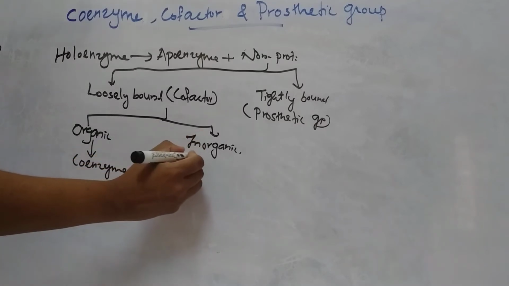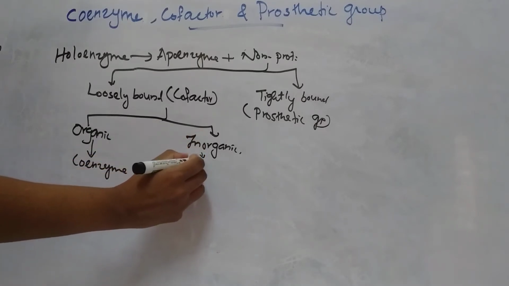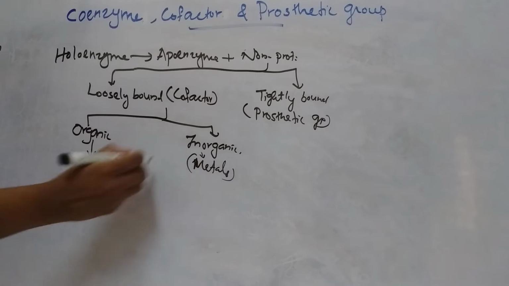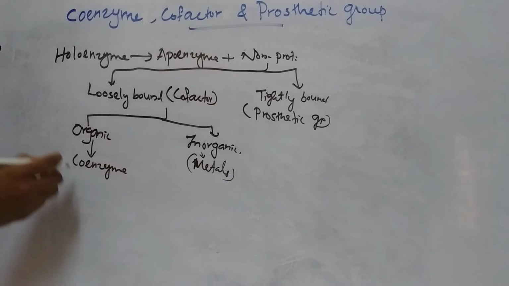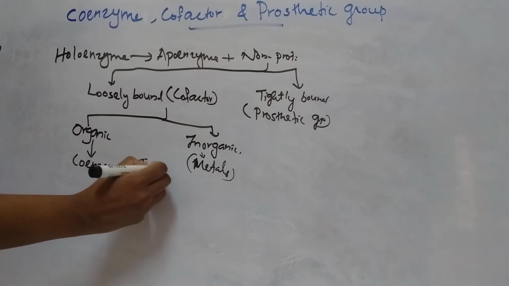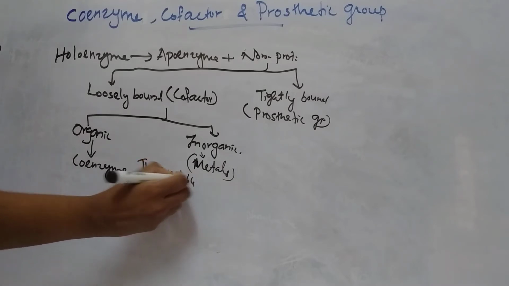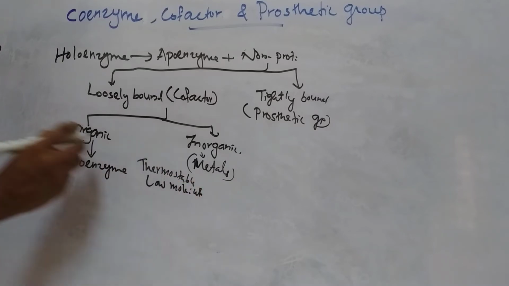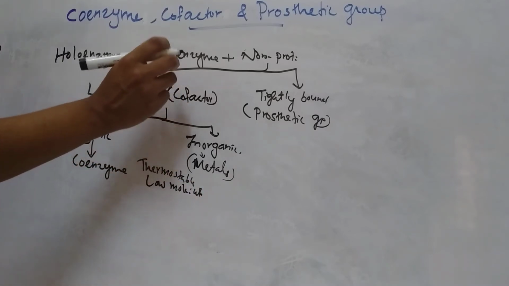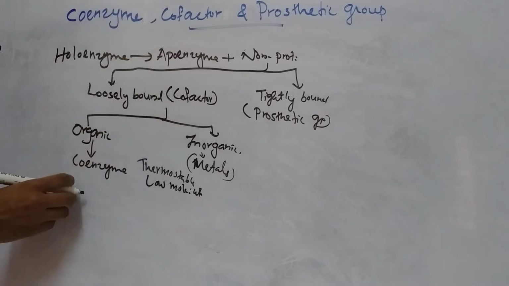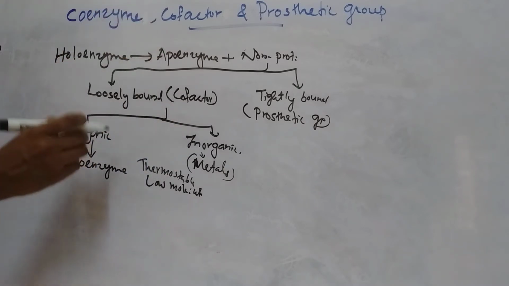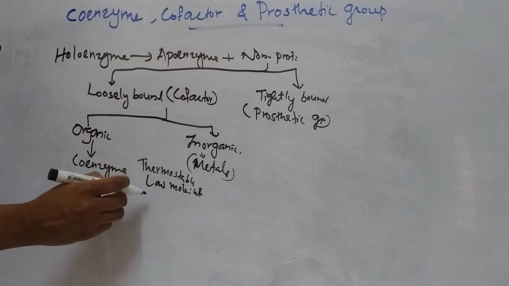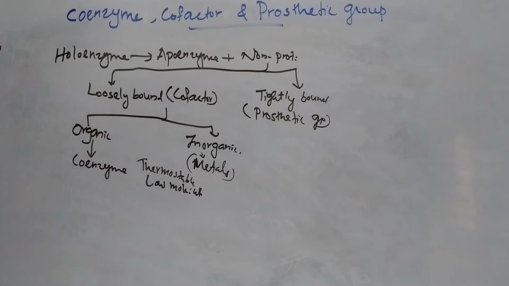The inorganic cofactors may be metals. Coenzyme is a specific thermostable, low molecular weight, non-protein organic substance.